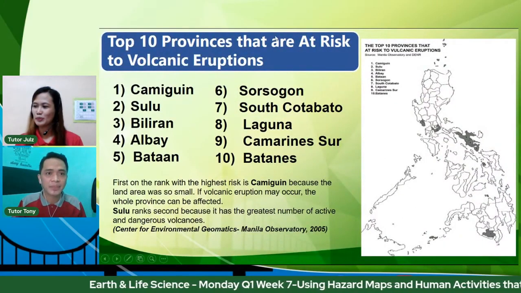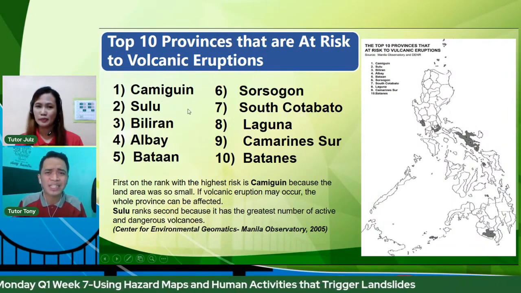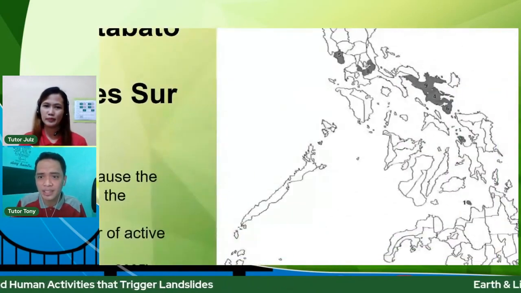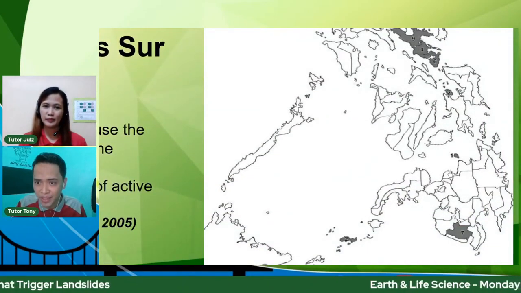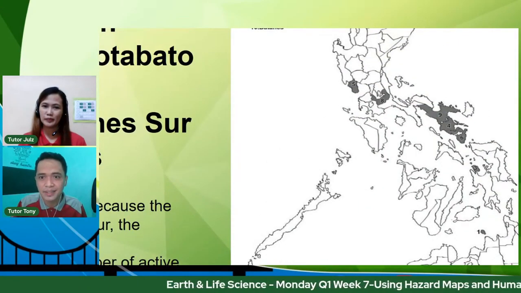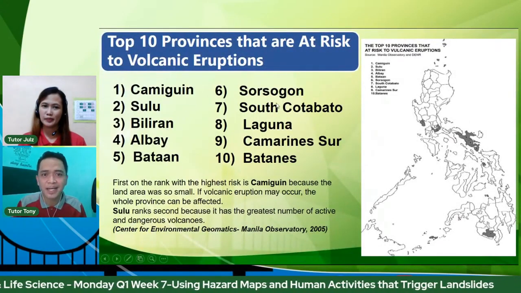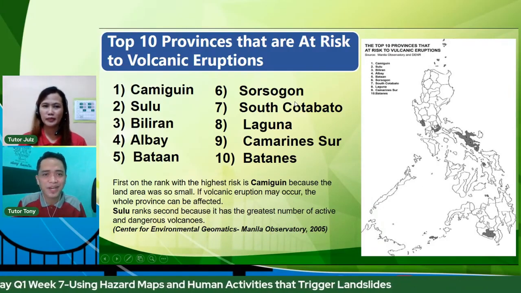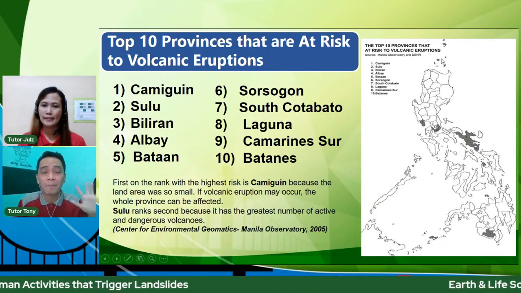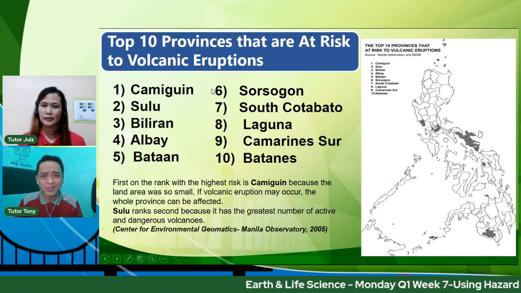We also have the top 10 provinces that are at risk of volcanic eruptions. Yung mamaya, yung virtual tour natin. Number 1, Camiguin. Asan ba yung Camiguin? Familiar ba kayo sa Camiguin class or mga ka-ELS? Camiguin is right here in Mindanao. A very small island lang yan. The rest, nasa gilid. The provinces of Biliran, Albay, we have Bataan, Sorsogon, South Cotabato, Laguna, Camarines Sur, and sa Batanes, mamaya makita niyo sa mapa, Batanes, and number 2 natin, Sulu. May mga active volcanoes pala doon.